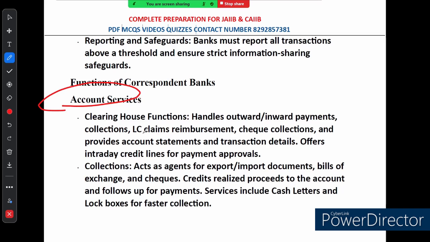They also provide account statements and detailed transaction reports. And here is something cool. They offer an intraday credit line. You can see written, they offer intraday credit line on the spot, even if the money is not in an account yet.